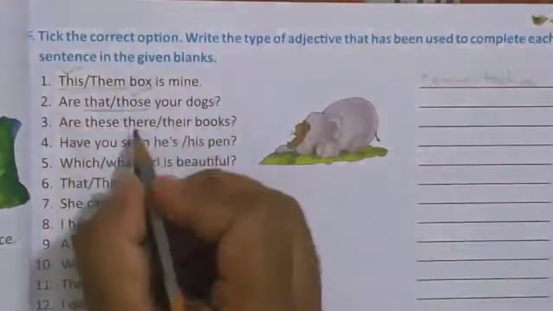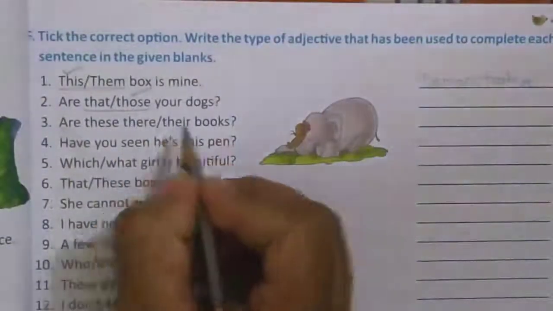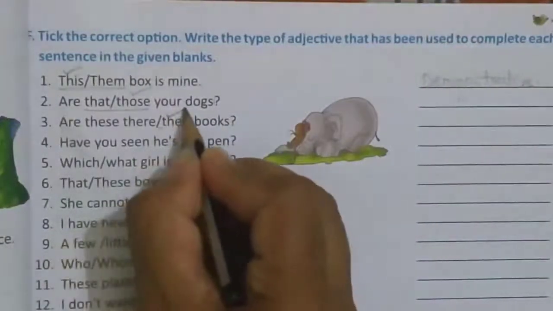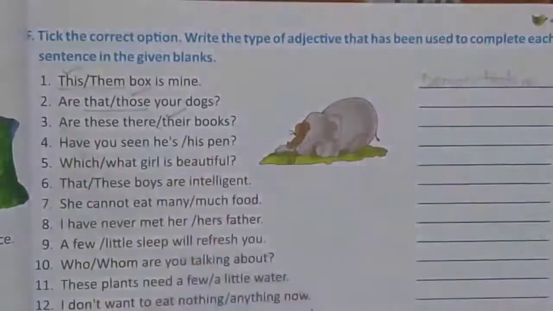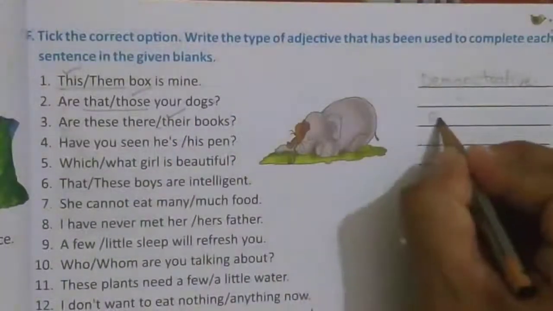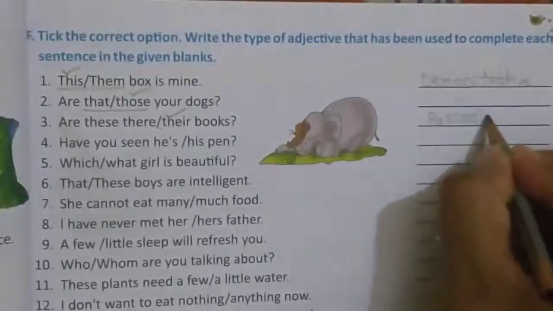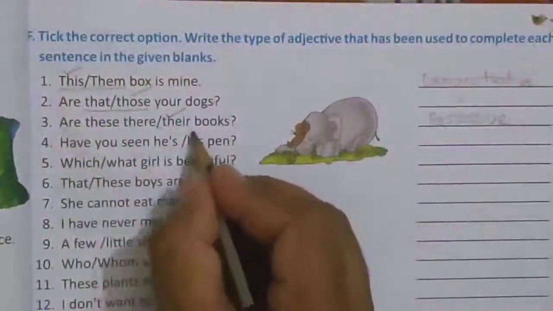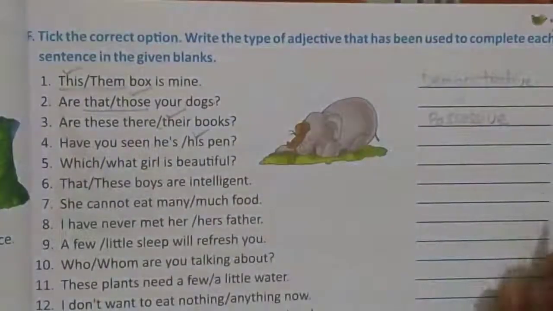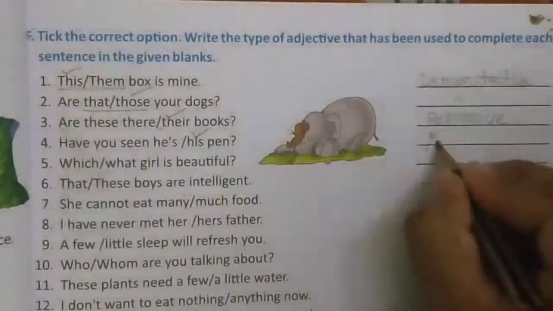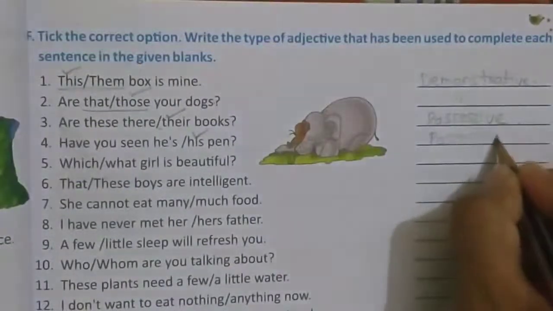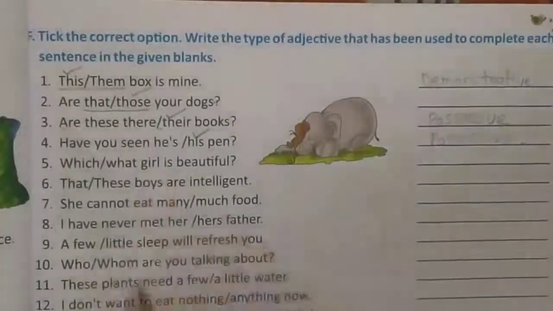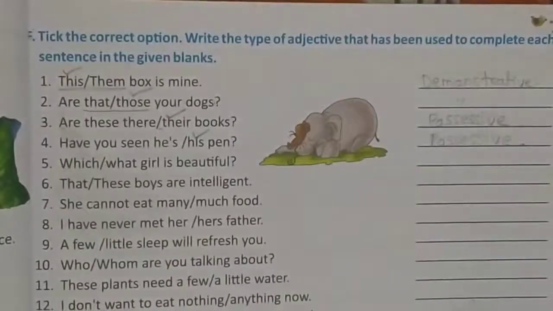Are these their or there book? So here the things belong to someone, we use their. And this one is a possessive adjective. Next, have you seen his or he's pen? So the correct is his, and this is also a possessive adjective. So students, with the help of explanation, you have to find answers here and write the type of adjective.